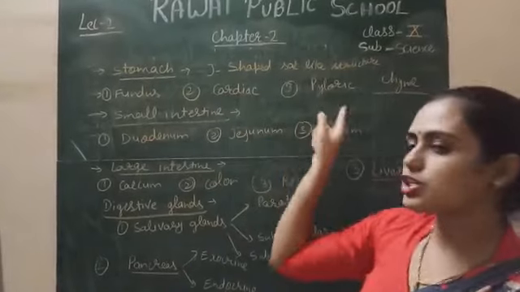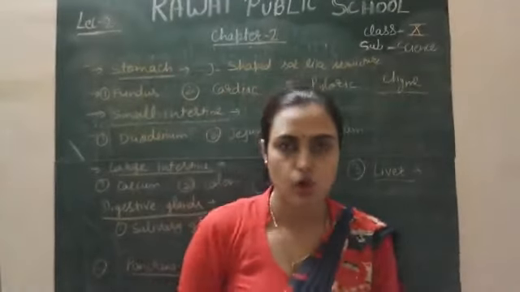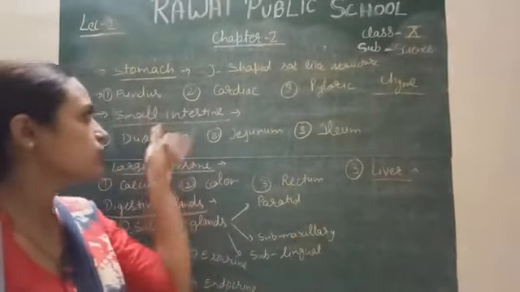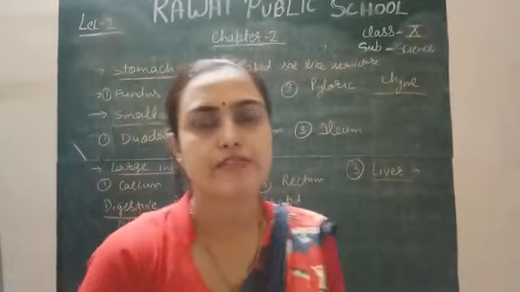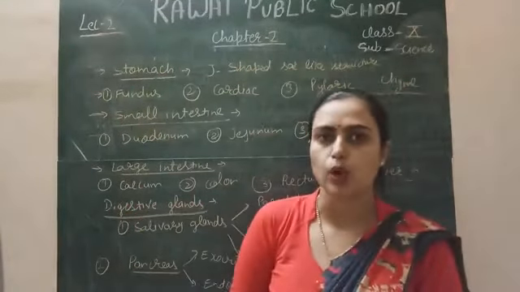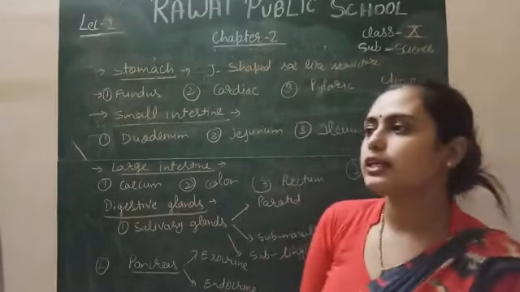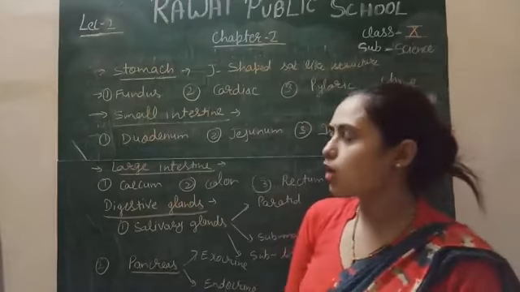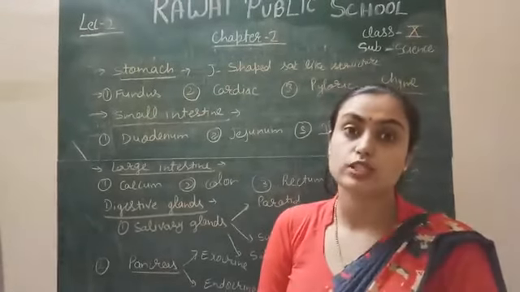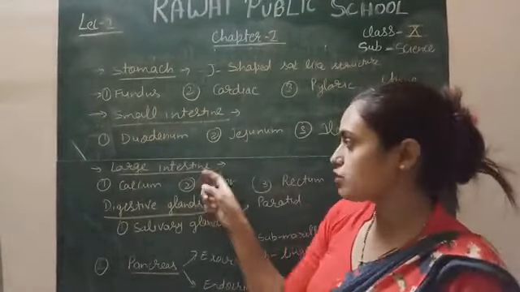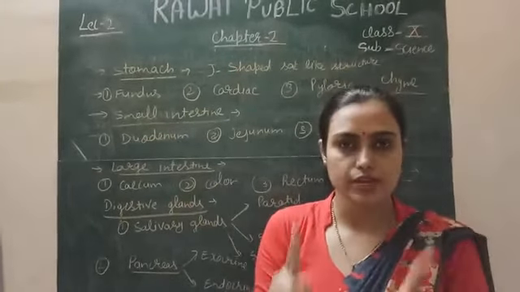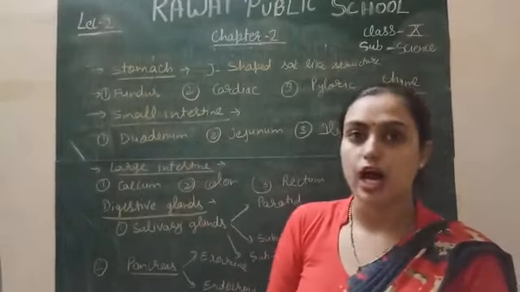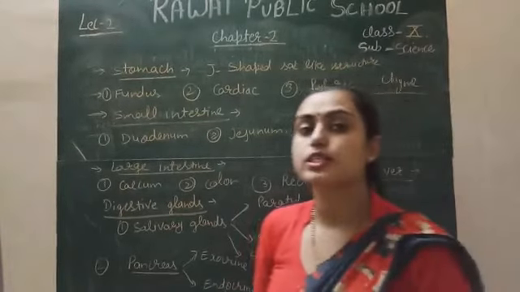Again, there is a sphincter between the pyloric part and the duodenum, the first part of the small intestine, which prevents the backflow of food. The small intestine is very long, approximately 7 meters long, and the diameter is approximately 2.5 centimeters only. Because its diameter is very small, it is called the small intestine. In case of the large intestine, the length is much less compared to the small intestine, but the diameter is very large. So that's why we call it the large intestine.